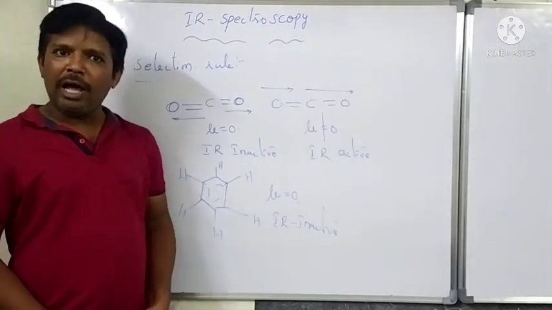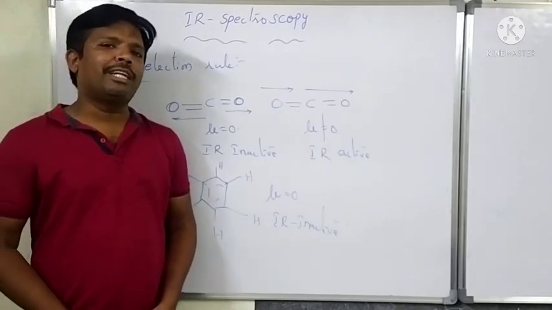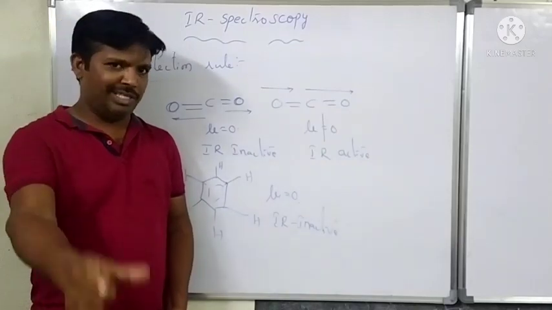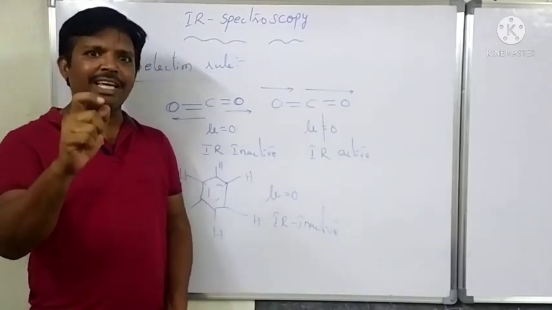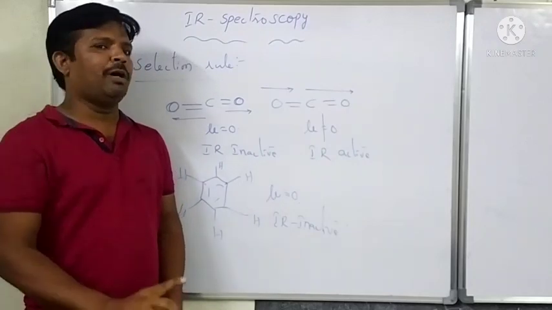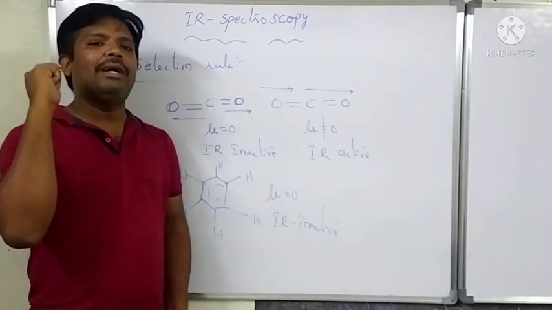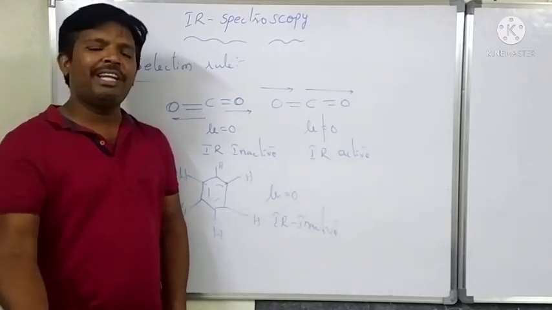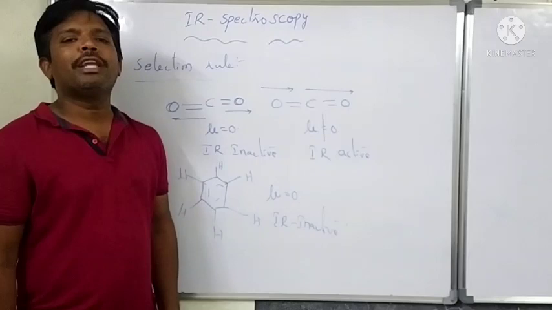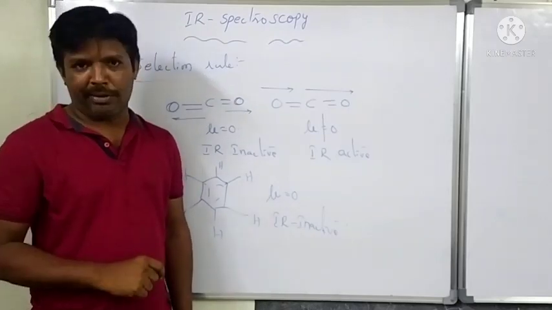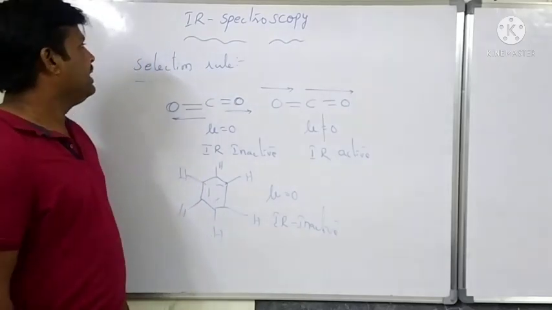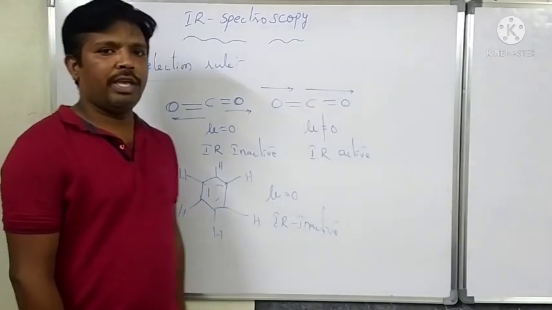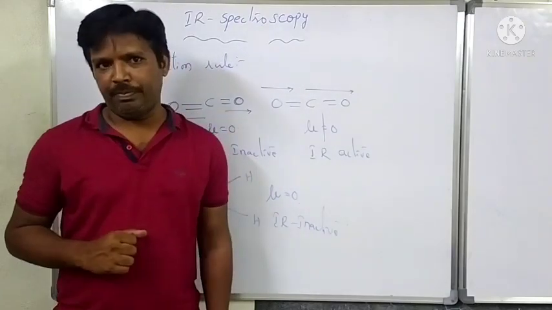A molecule with dipole moment 0 does not absorb IR frequency, so it is IR inactive. A molecule without a center of symmetry is IR active. These are the best examples of the selection rules of IR spectroscopy. This is the entire chapter. Okay, thank you.